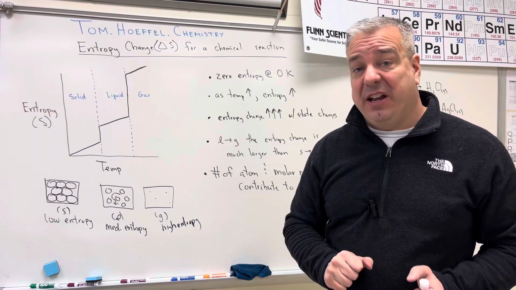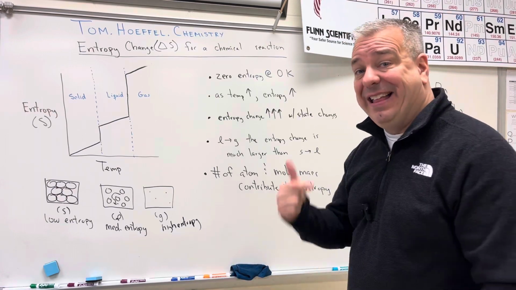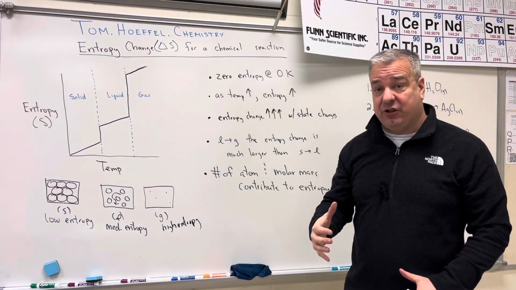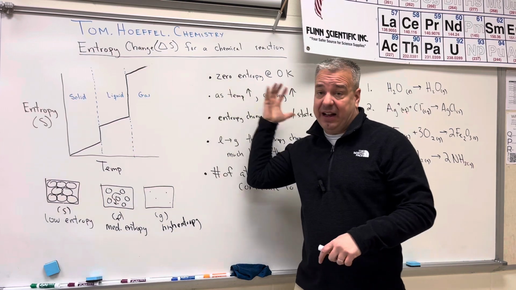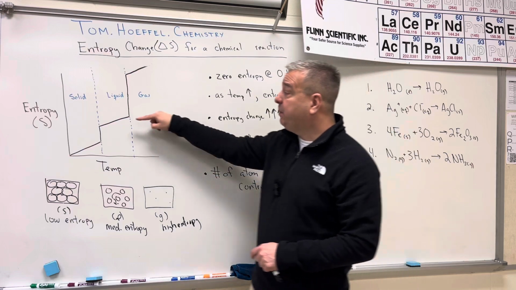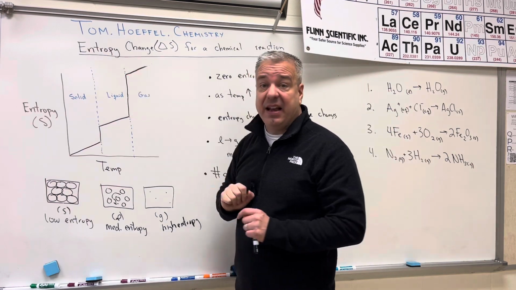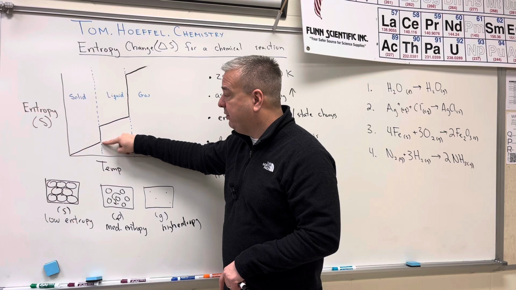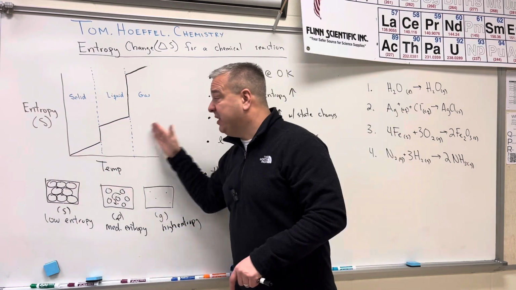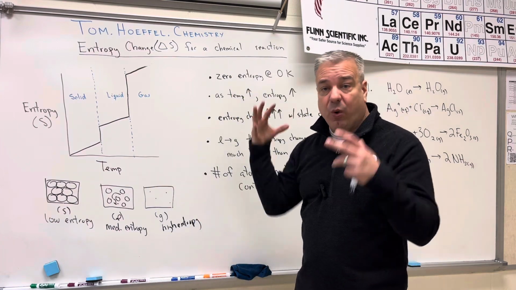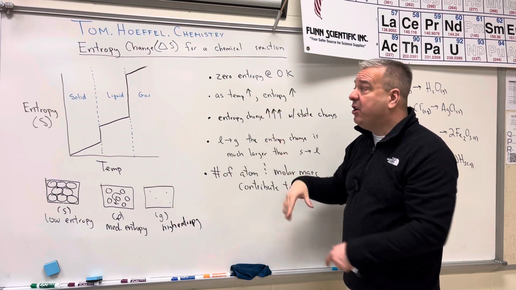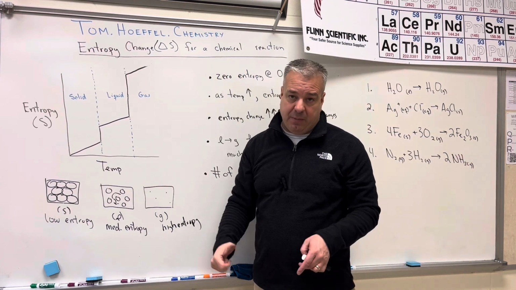In the last video, we introduced the term entropy. In this video, we're going to discuss the entropy change for a chemical reaction. We're still going to use a lot of the information that we gathered from the last video, such as an entropy change from a liquid to a gas is much larger than the entropy change from a solid to a liquid, and as we increase temperature, entropy increases. We're going to be using that information to talk about the entropy change of chemical reactions.